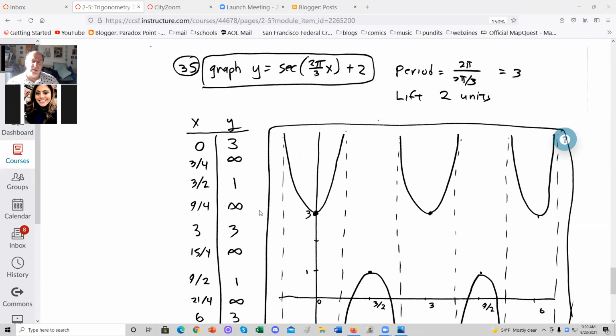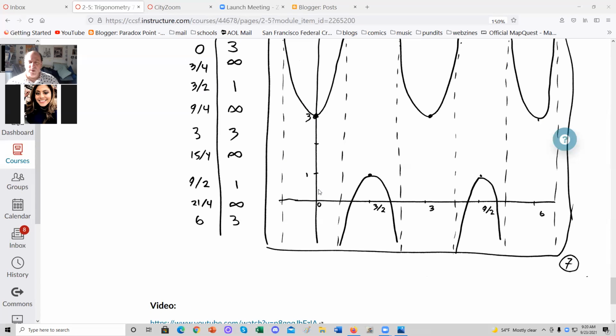Halfway between these 3's, it's negative 1 plus 2, which is a 1. So it's 3, 1, 3, 1, and so on. And halfway between the 3's and the 1's are the infinities. So therefore at 3/4, at 9/4, at 15/4, at 21/4, and so on. So at 0, it's 3. At 3 halves, it's 1. At 3, it's 3, 1, 3, 1, etc. And halfway between, we have these infinities.